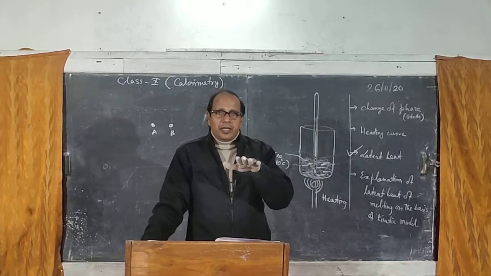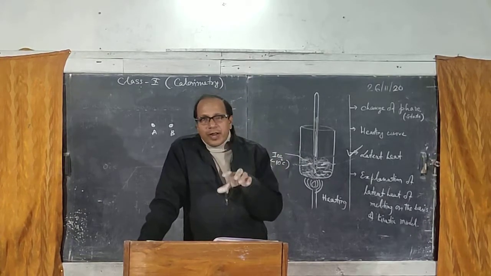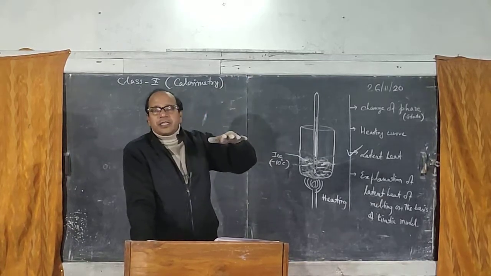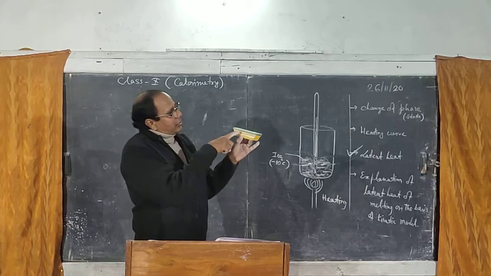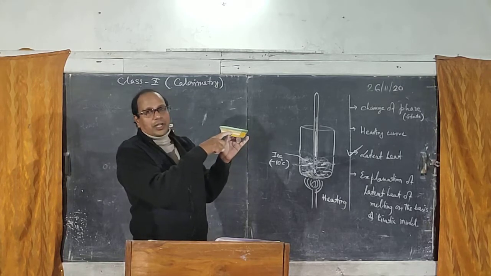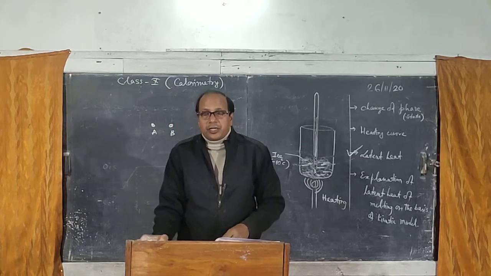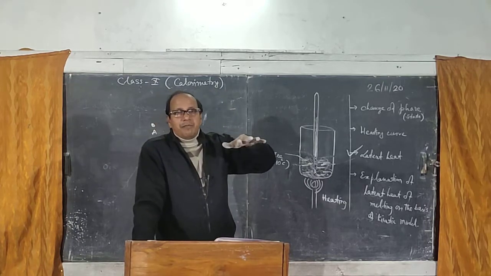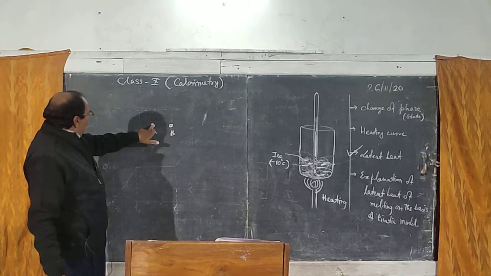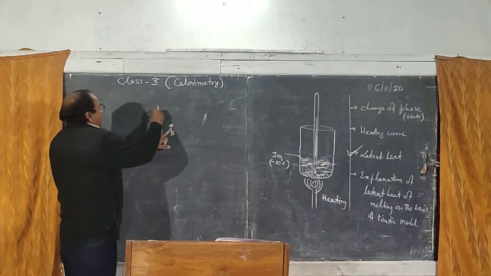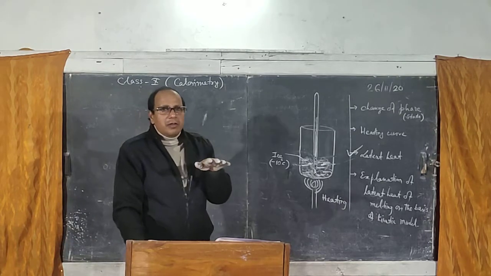In case of solid, though the molecules do not move from one place to another, they vibrate in their mean position. Suppose this is a duster. In the duster, there are molecules, and they are not at rest. They are vibrating at their mean position. Similarly, the molecules of ice, A and B, are vibrating at their mean position.